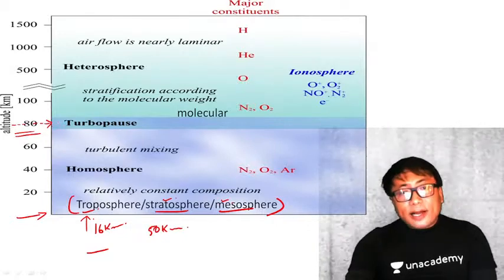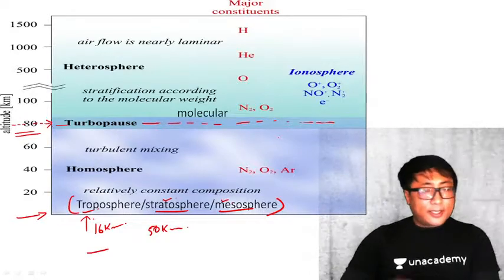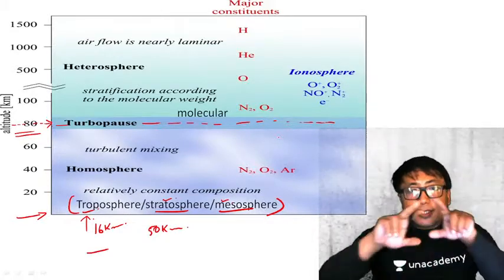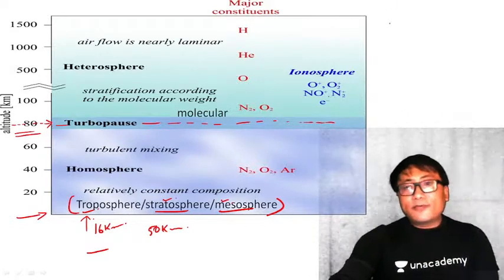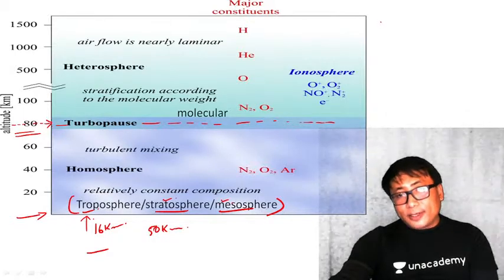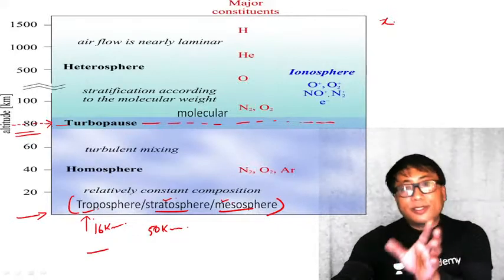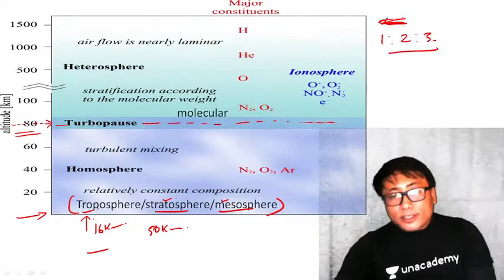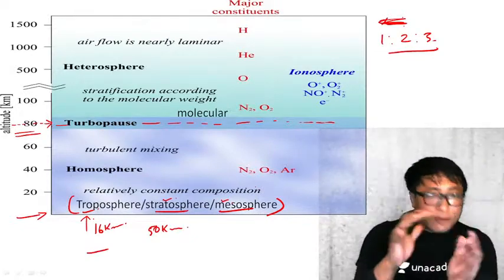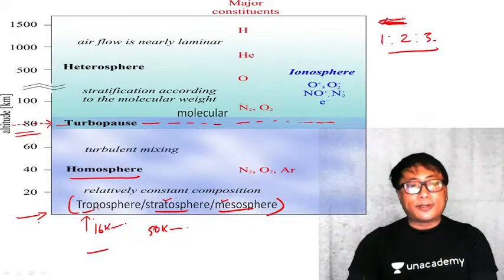Now, up to this layer, the composition of the gas is relatively homogeneous, which means the ratio remains the same. Say, for example, if the combination of oxygen, nitrogen, and other gases is in the ratio of, say, 1:2:3, in all of this part the ratio of composition of the gases is the same. That's why it is known as the homosphere.